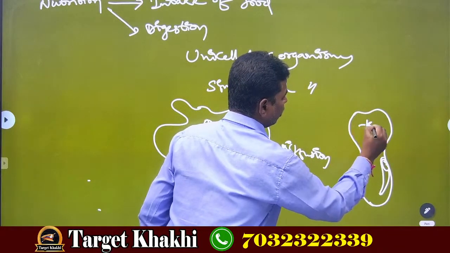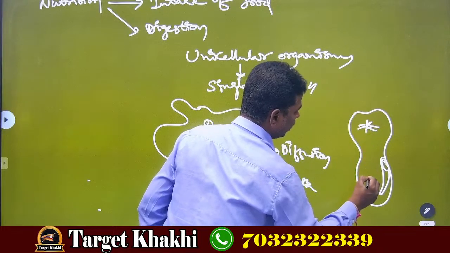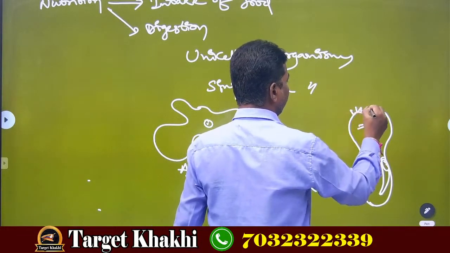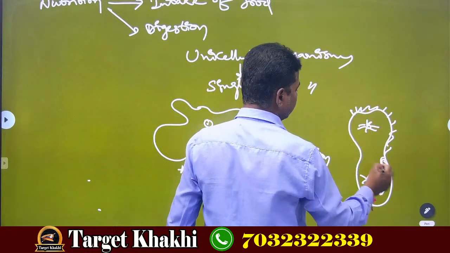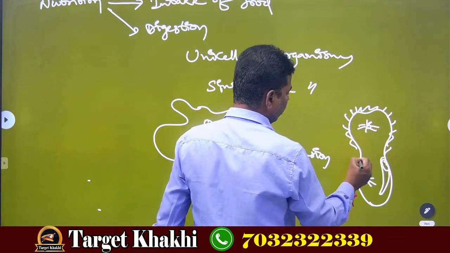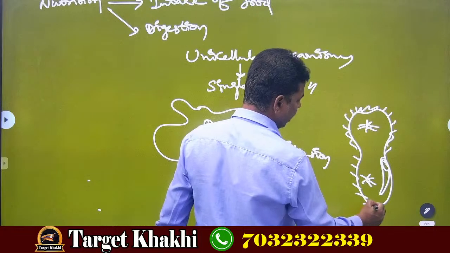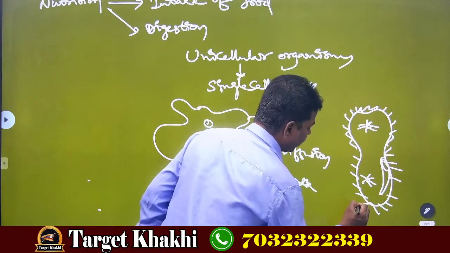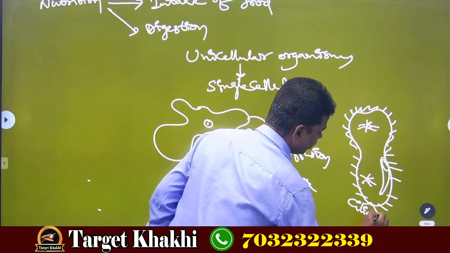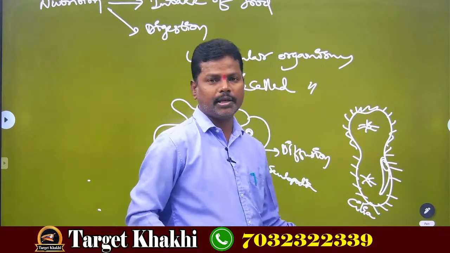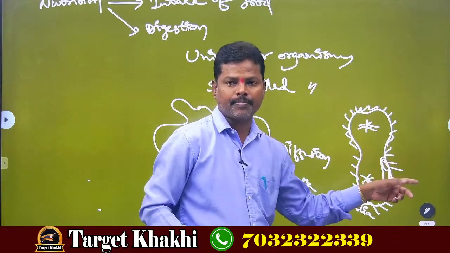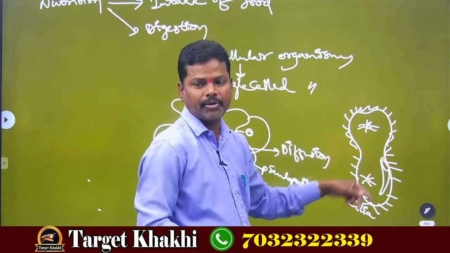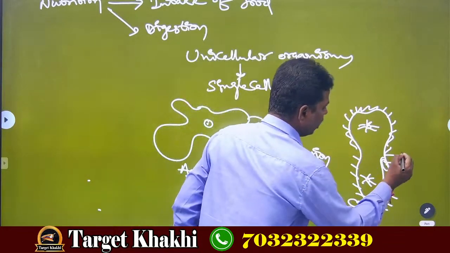Okay, these are nothing but contractile vacuoles, and the paramecium is covered by hair-like projections called cilia. This cilia will help in the movement of paramecium. Cilia is nothing but the locomotory organ of paramecium. So, how the paramecium will take food means by body surface only through diffusion process.